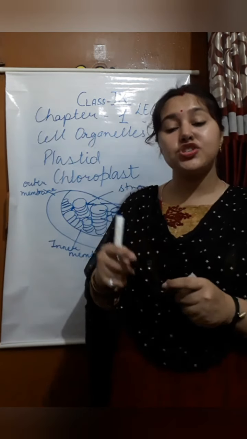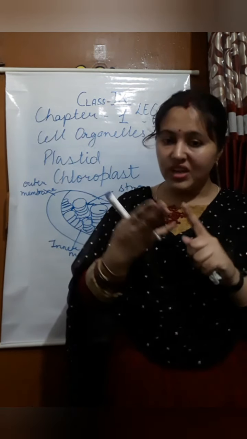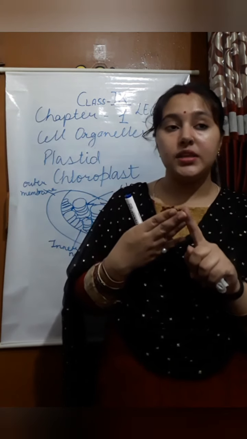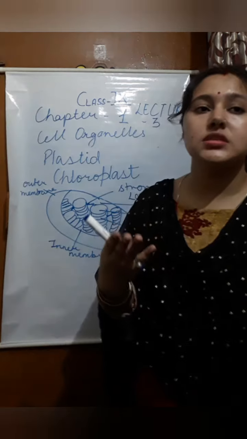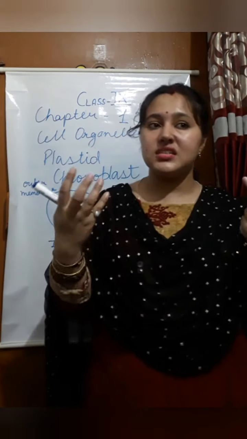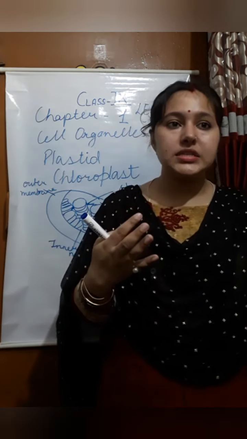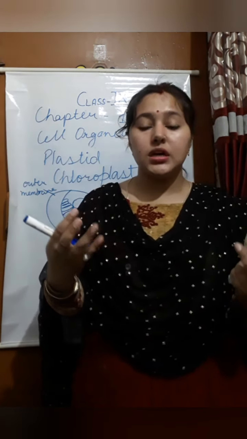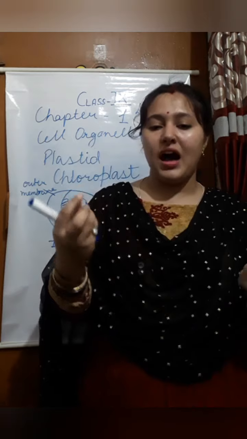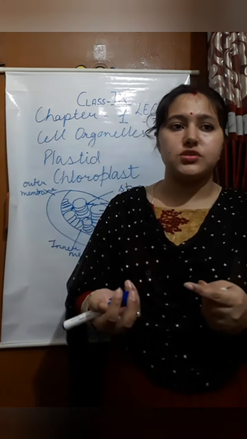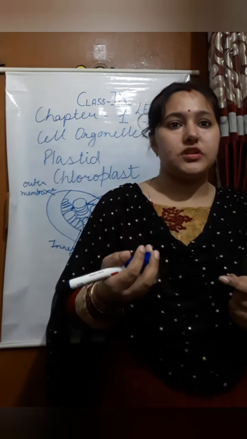Now what are the functions of the plastid? There are three plastids, so three functions. Leucoplast stores materials like starch, oils or protein. Chromoplast imparts color to plants, like flowers, and helps in pollination and seed dispersal.